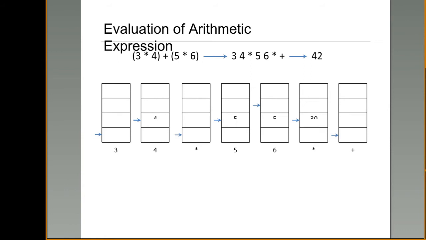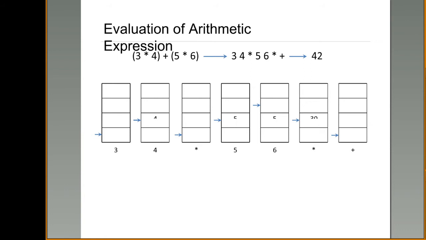Right? So here 3, it is an operand. So push it into the stack. 4, push it into the stack because it is an operand. Here it is star. So pop the first two elements 4 and 3 and perform multiplication. What is the result? 12. Push that result into the stack. 12 has to be pushed into the stack. Next 5, which is an operand, push it into the stack. Next 6, operand, push it into the stack.